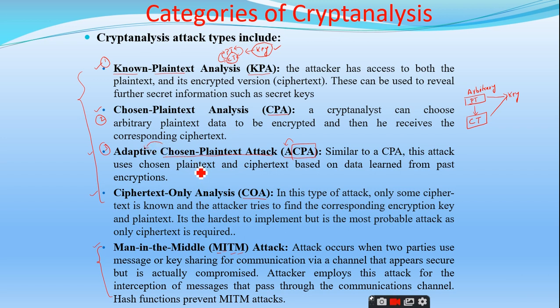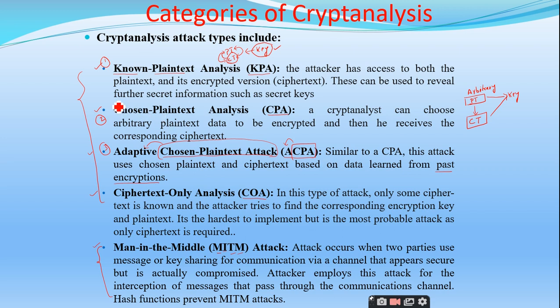That means we are going to get this chosen plain text not randomly. It is based on the past encryptions. So the attacker will have some idea of the past encryptions also, what plain texts have been used previously. Based upon it, he will choose the plain text.